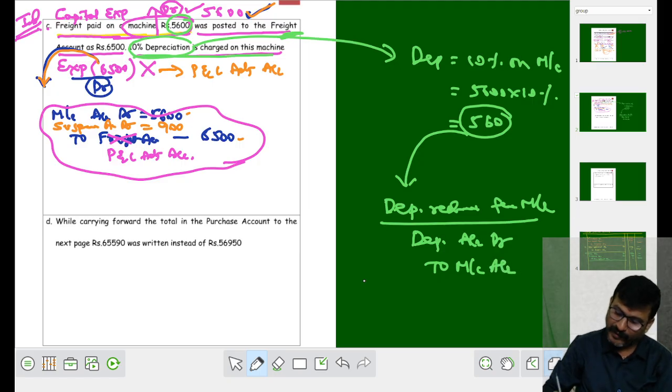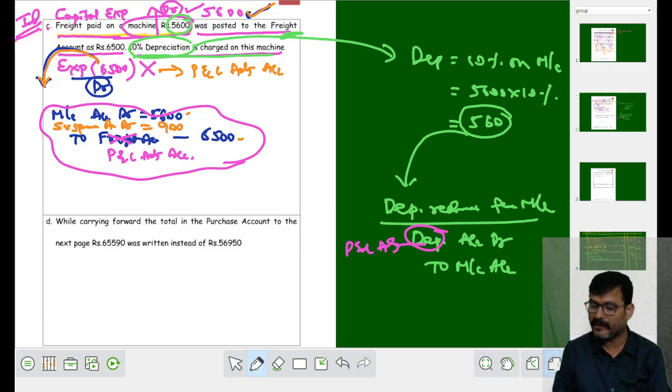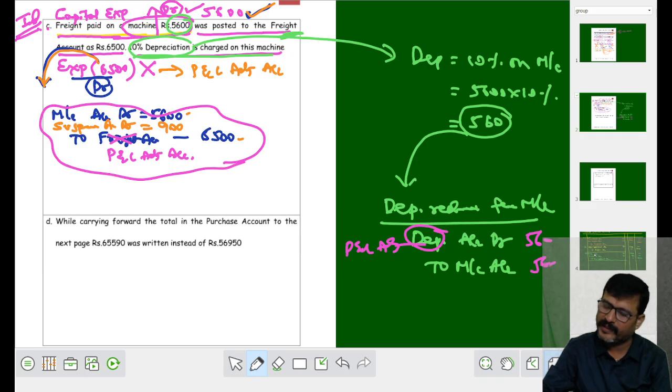Do you think we can use depreciation as it is? No, it is an expense. It is to be replaced with P&L adjustment. Now what about your entry? P&L adjustment account debit to machinery account with an amount of how much? With an amount of rupees 560.